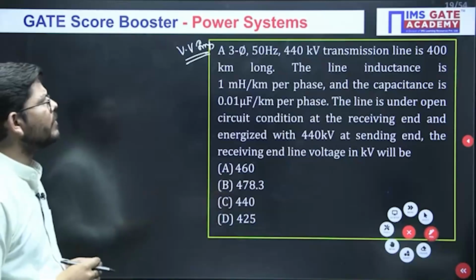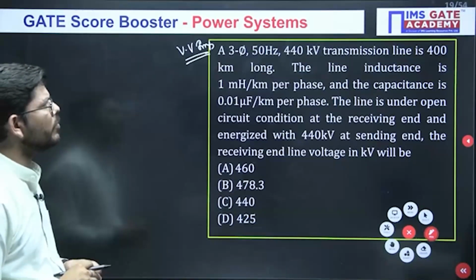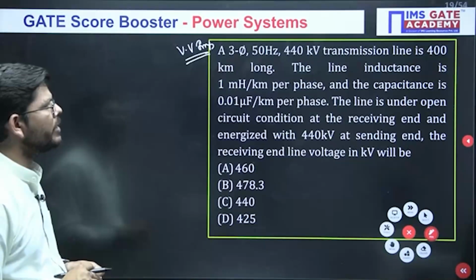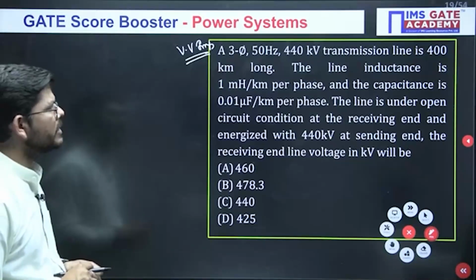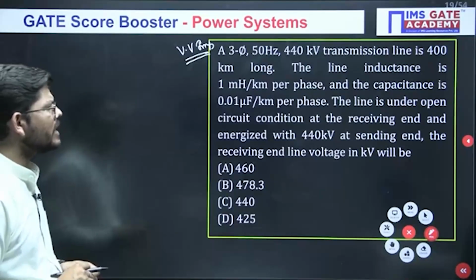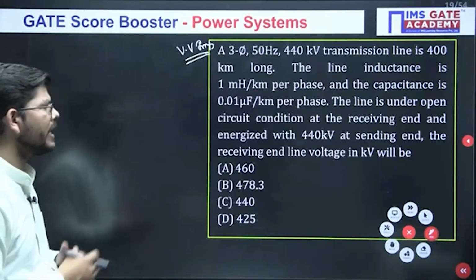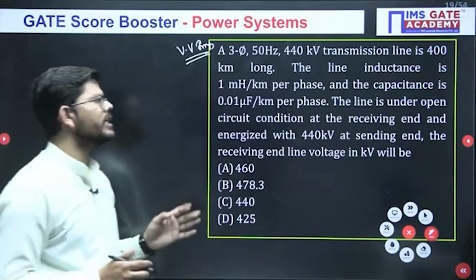A 3-phase 50 Hz 440 kV transmission line is 400 km long. The line inductance is 1 millihenry per kilometer per phase, and the capacitance is 0.01 microfarad per kilometer per phase. The line is under open circuit condition at the receiving end and energized with 440 kV at sending end. The receiving end voltage in kV will be what?